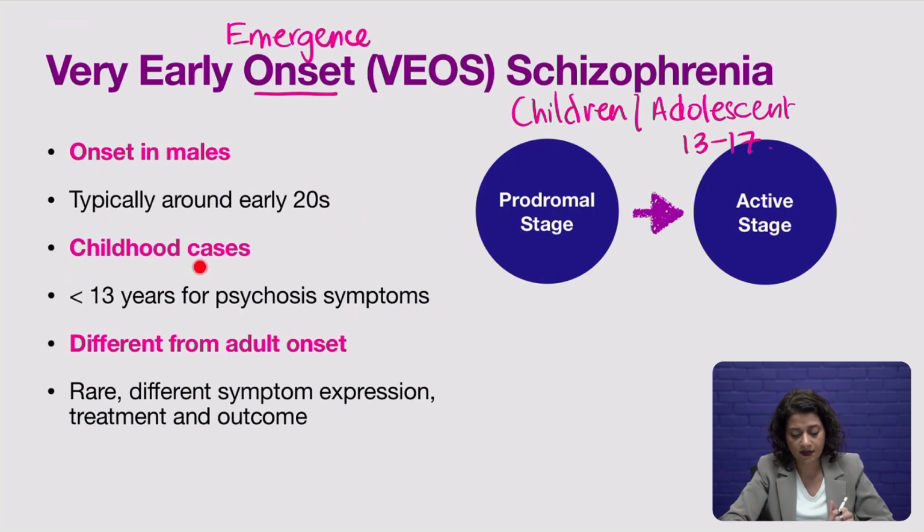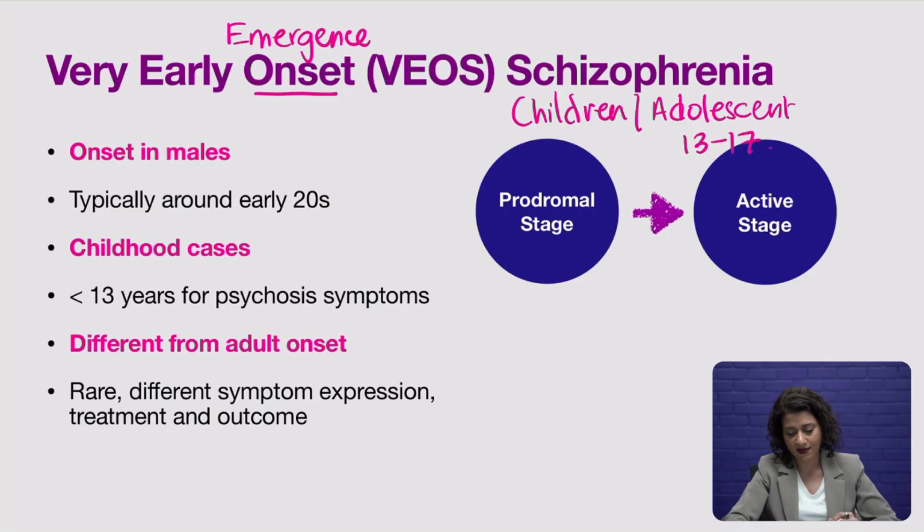In childhood cases, diagnosis is quite complicated because a lot of the symptoms are initially quite mild and they can fall into the prodromal stage. You'll remember this again from our previous lessons about the severity of symptoms becoming worse and worse as the person progresses into the active stage.